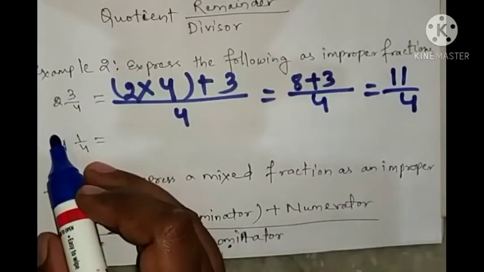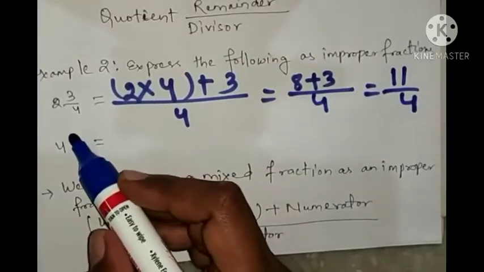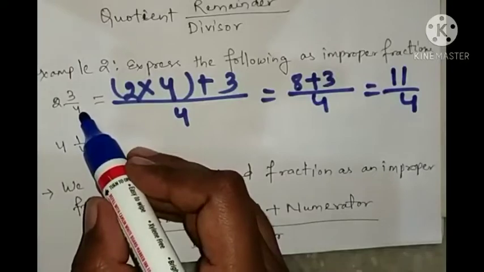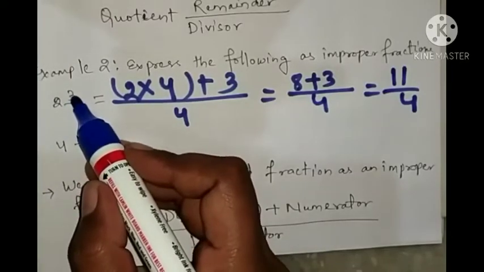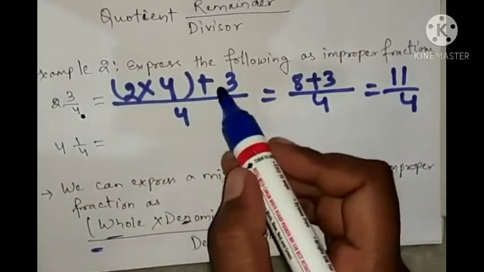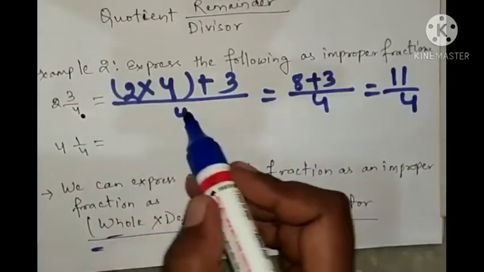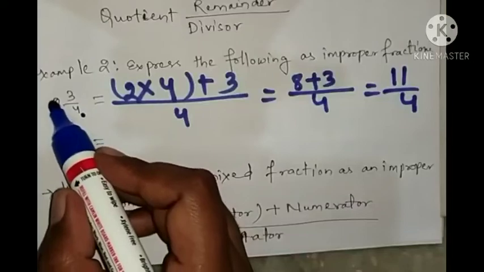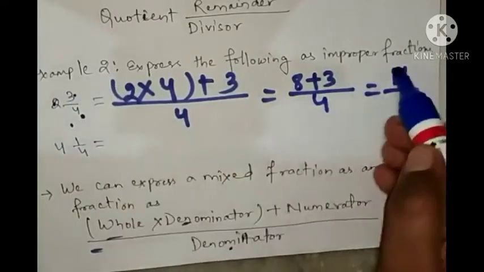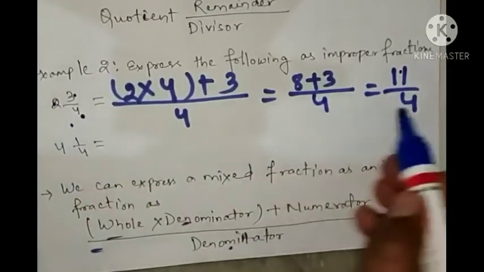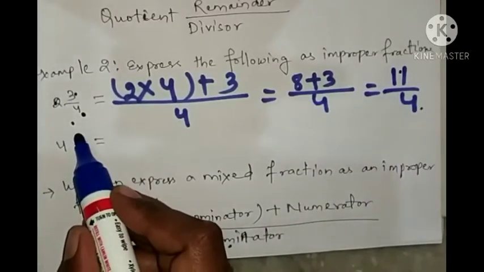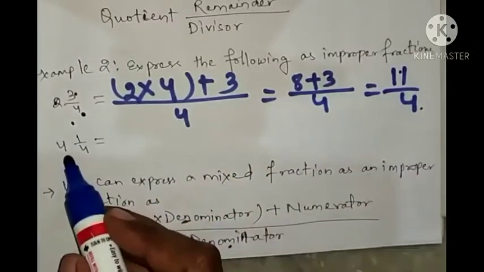So you multiply the whole by the denominator, then add the numerator above, and below you write the denominator. So 4 twos are 8 plus 3 is 11 above, and 4 below. Like this: 4 fours are 16 plus 1 is 17 above and 4 below.